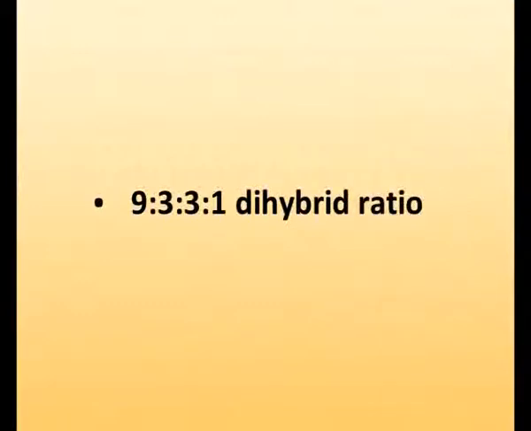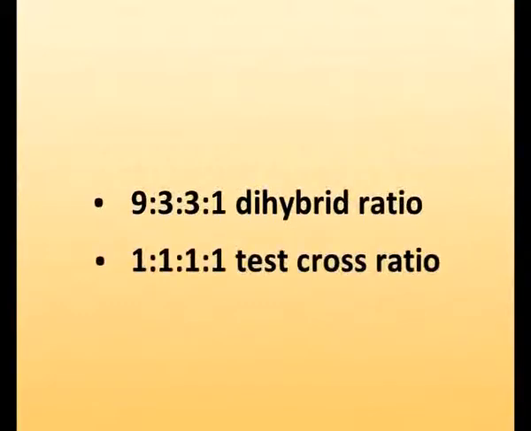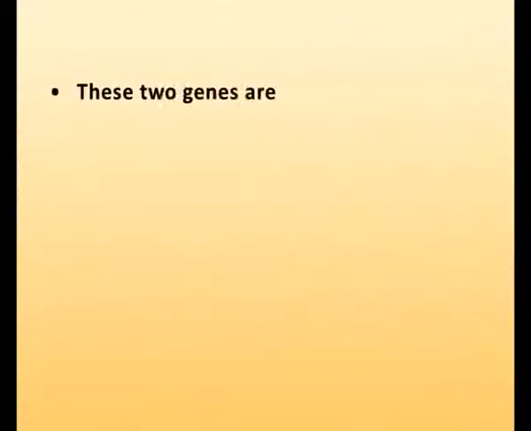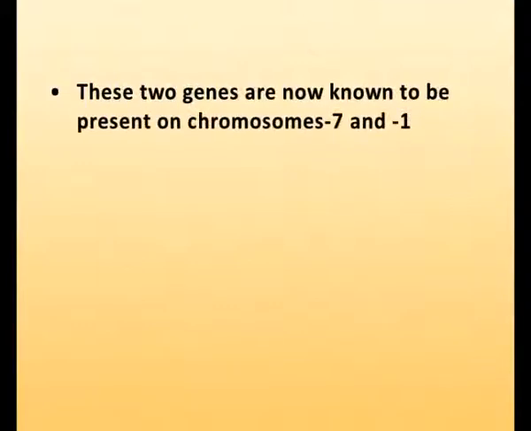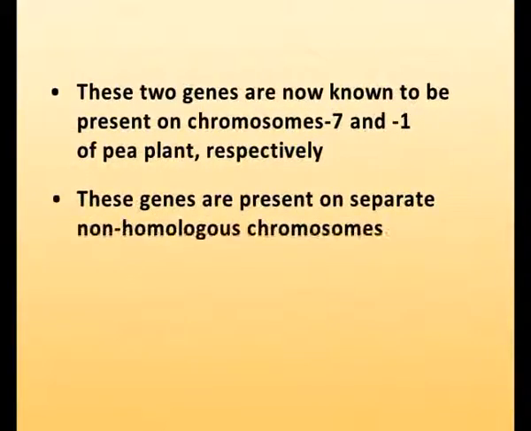Now, what is linkage? This is another part of this topic. The independent assortment of genes for seed shape and seed color in pea plant in a dihybrid cross resulted in 9:3:3:1 dihybrid ratio and 1:1:1:1 test cross ratio. These two genes are now known to be present on chromosome 7 and 1 of pea plant respectively. These genes are in fact present on separate non-homologous chromosomes.